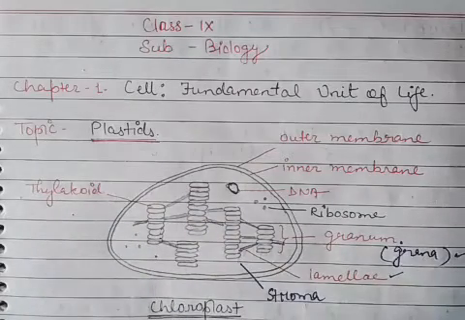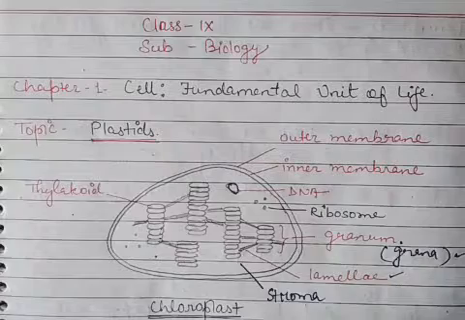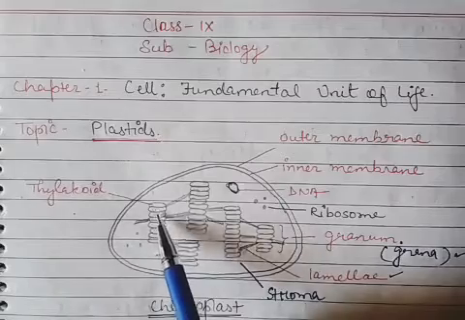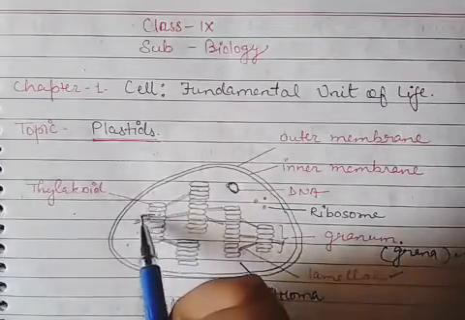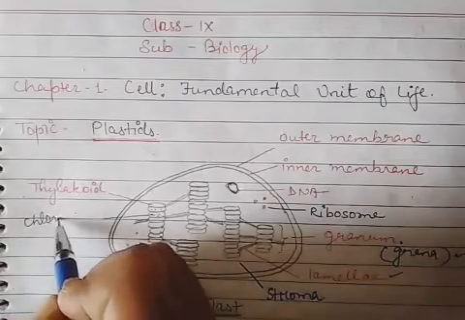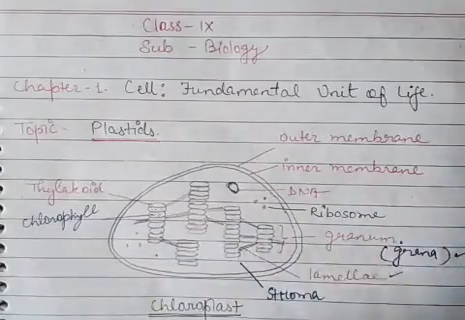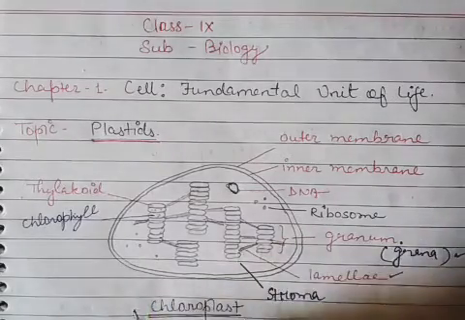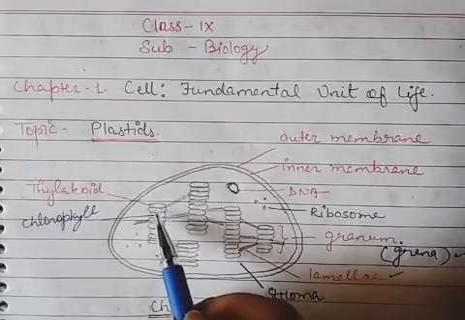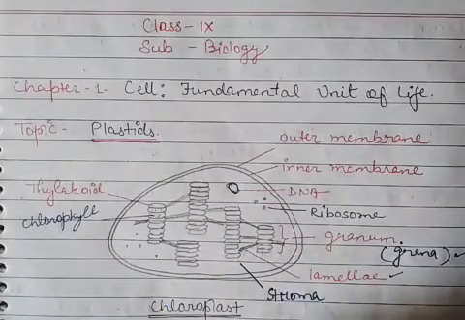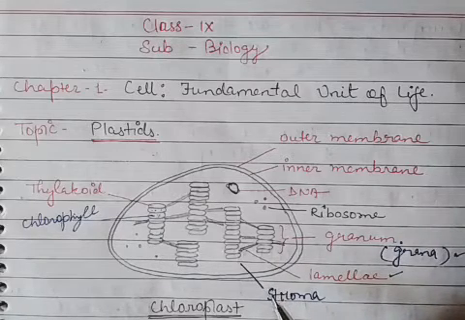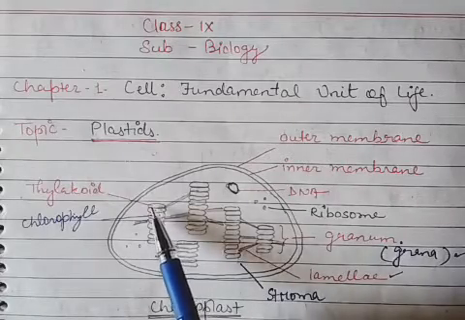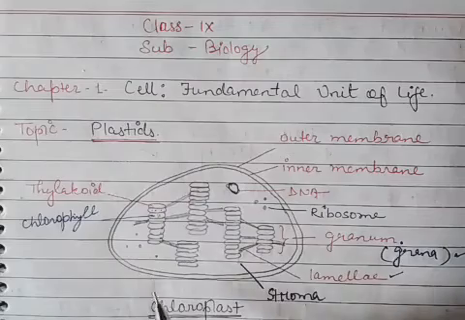In each thylakoid the green pigment is found. You can say the thylakoid contains pigments, and that green pigment is chlorophyll. So where is chlorophyll actually found? Inside the thylakoid of the chloroplast. The location of chlorophyll in the chloroplast is inside the membranous coin-like structure, which is thylakoid.